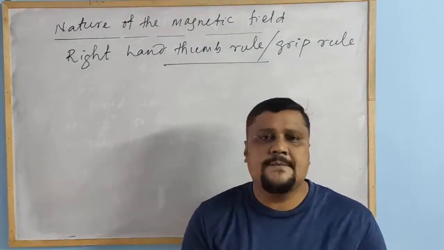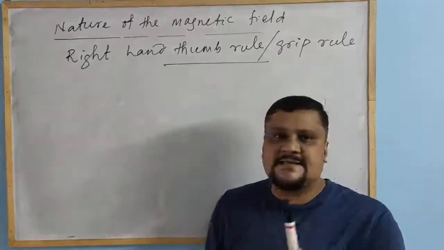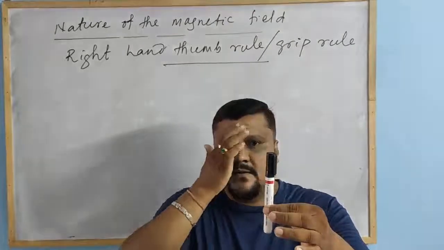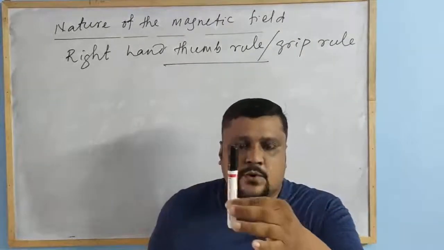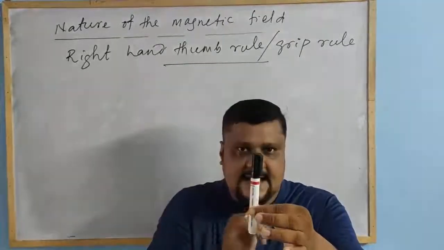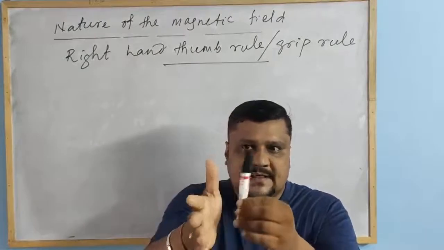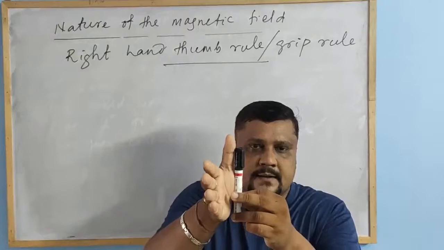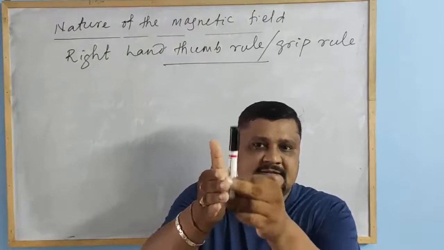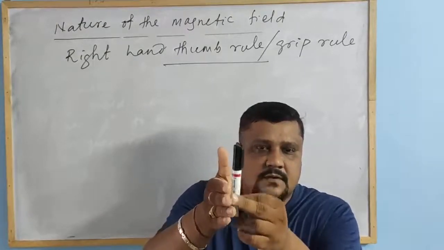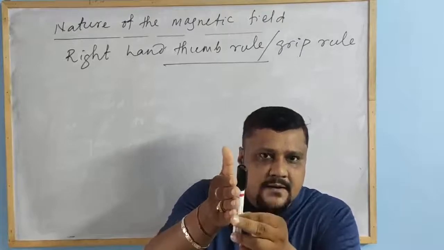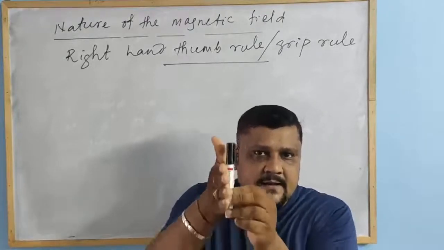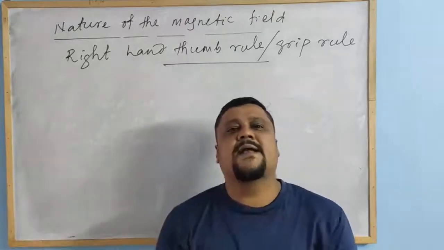Did all of you get this? So again I am repeating: if this is a long straight current carrying conductor, the grip rule states that you hold the conductor with the thumb pointing in the direction of current. Then the other four fingers will show you the direction of the magnetic field.